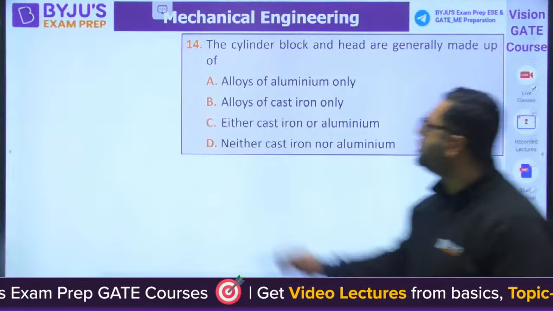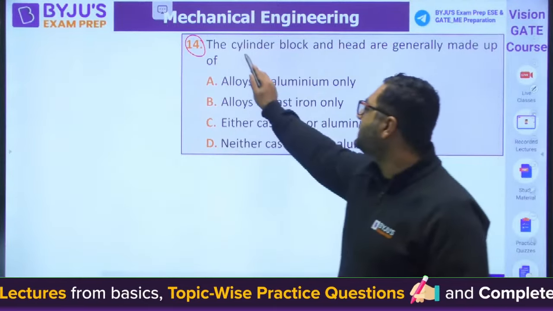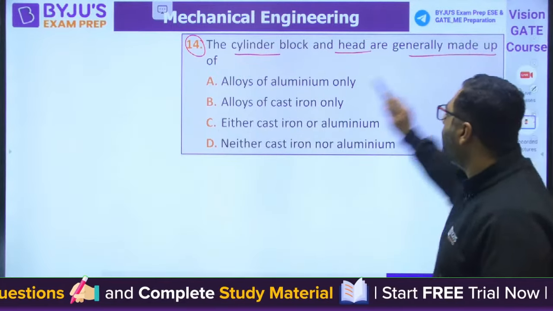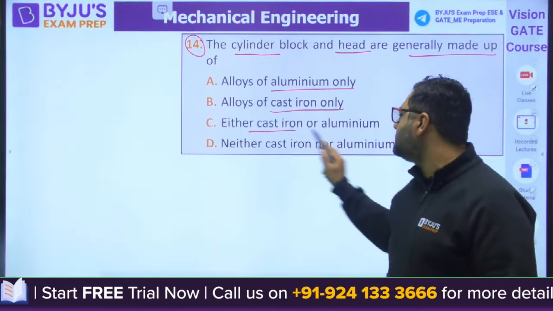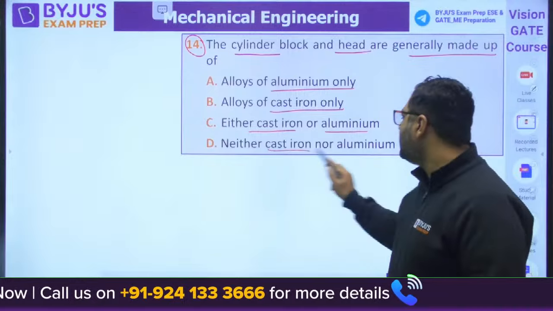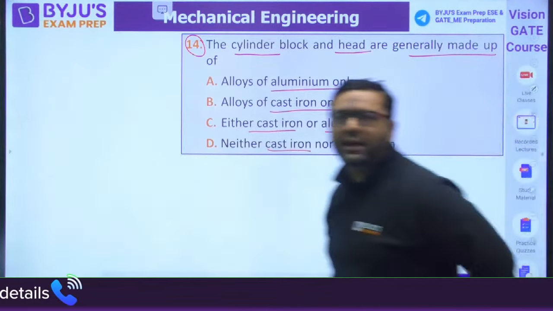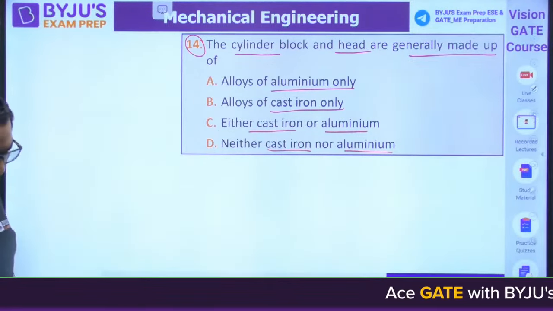Next question is question number 14. This is from casting. The cylinder block and head are generally made up of alloys of aluminium, alloys of cast iron, either cast iron or aluminium, neither cast iron nor aluminium. Cylinder blocks are made up of which material? Question number 14 it is.